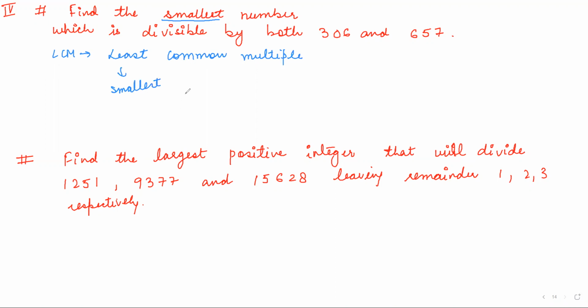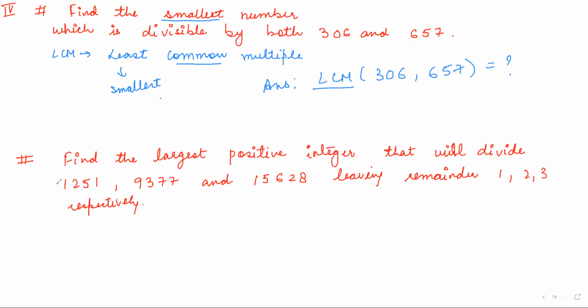You can have other multiples also, but the smallest multiple is LCM and it is a common multiple. That means you have to find their smallest common multiple. Is that okay? So in this case, the answer is actually LCM of these two numbers, which you can find by prime factorization method. So I'm leaving it for you. The answer is basically LCM in this case.